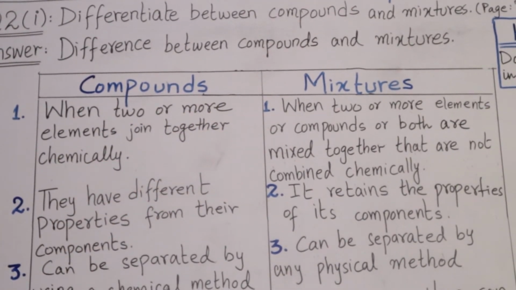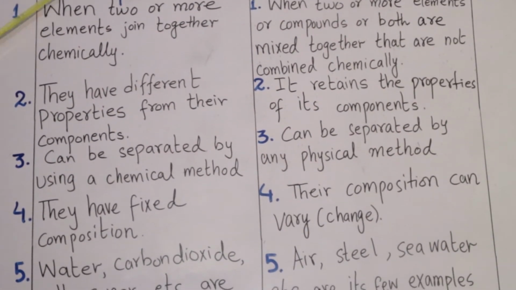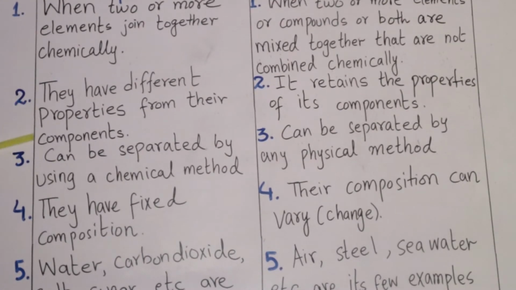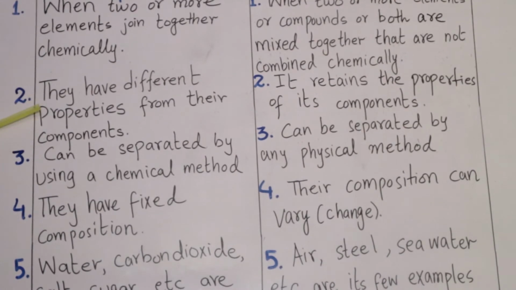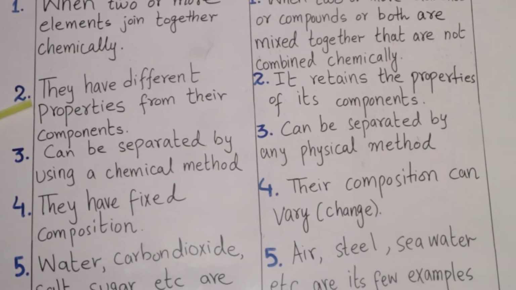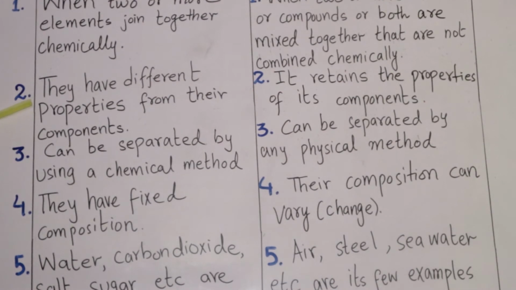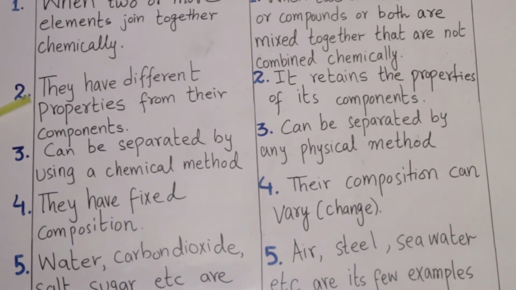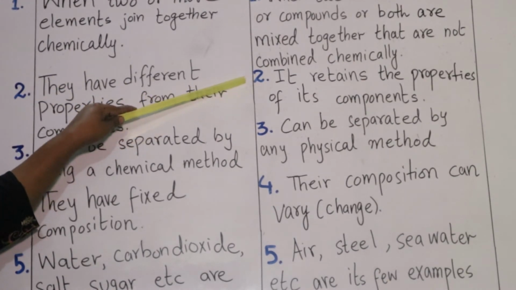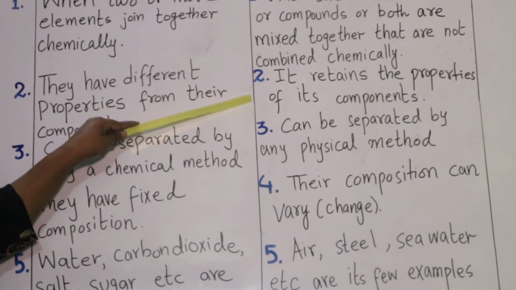The second difference is according to the properties of compounds and mixtures. Compounds have different properties from their components. As the elements are combined chemically, the compound which is formed has new properties. It does not have the properties of its components. Whereas the mixture retains the properties of its components.